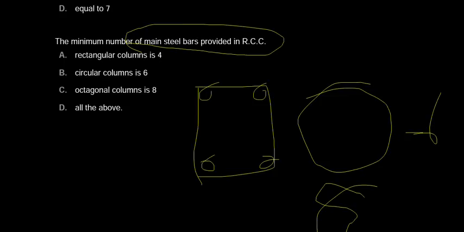So according to this question, the correct answer is all the above. Option D is the correct answer. For a rectangular column, 4 bars shall be provided. For a circular column, 6 bars shall be provided. For an octagonal column, minimum 8 bars shall be provided. Now we will move to the next question.